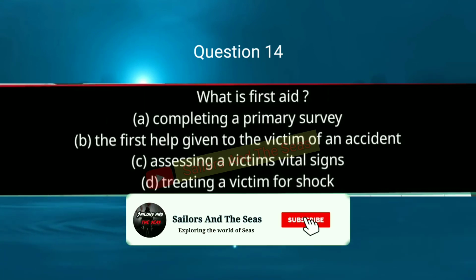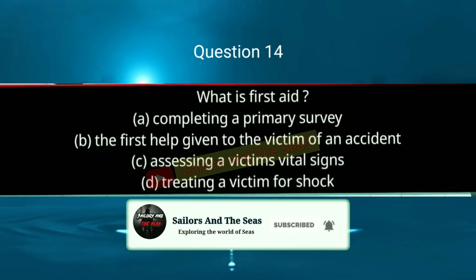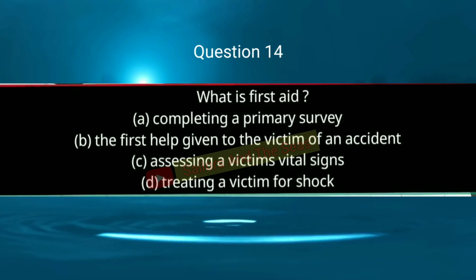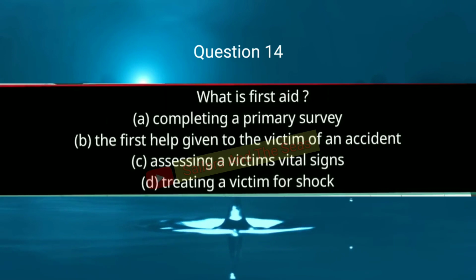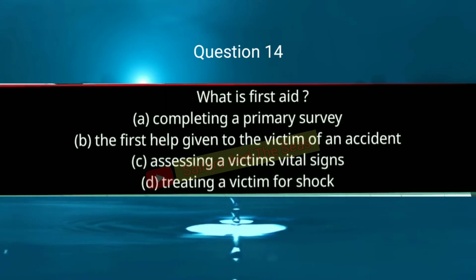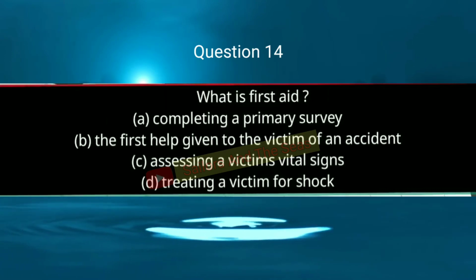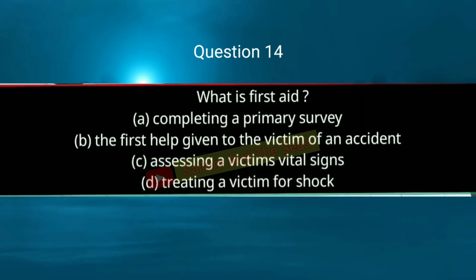Question 14. What is first aid? A, completing a primary survey. B, the first help given to the victim of an accident. C, assessing a victim's vital signs. D, treating a victim for shock. Answer will be B, the first help given to the victim of an accident.